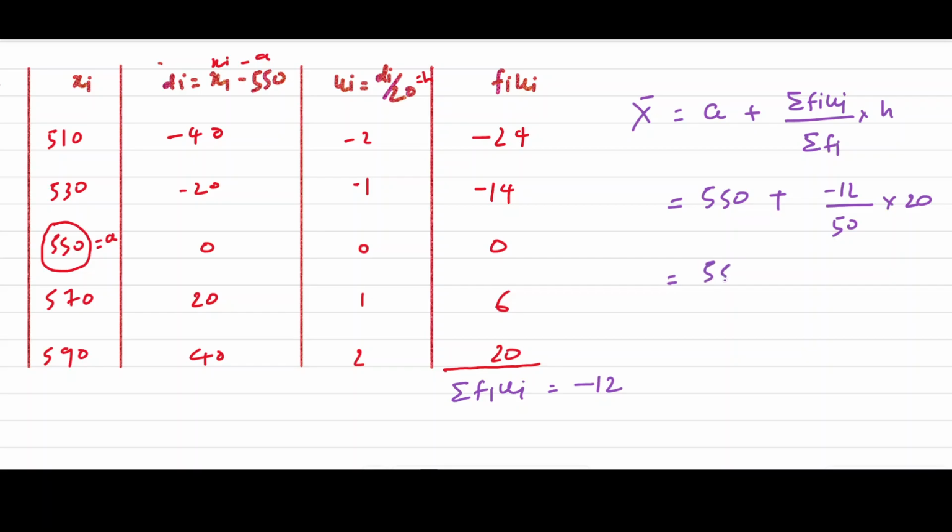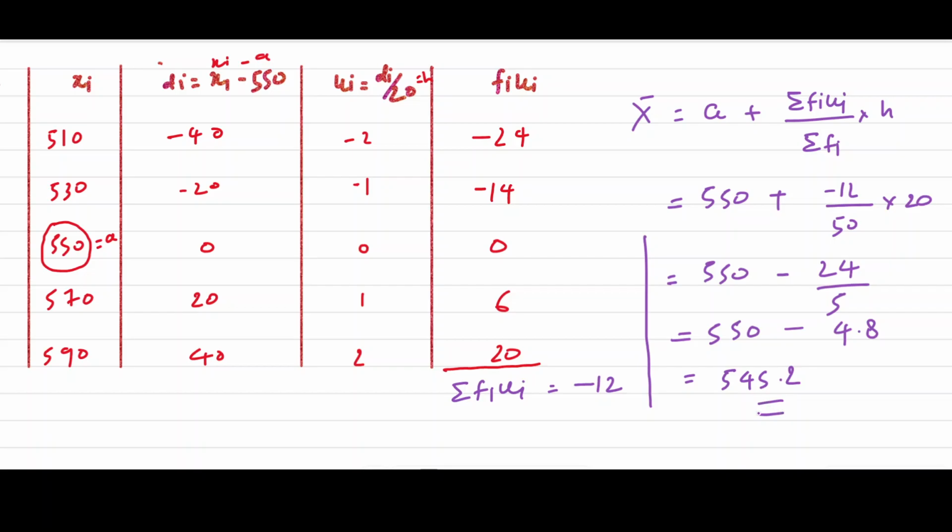Now again we will get the value 550 minus 0 cancel, minus 24 by 5. So this will be 550 minus 4.8. 5 to 10, 24 to 48, so 4.8. Now this will be 545.2.